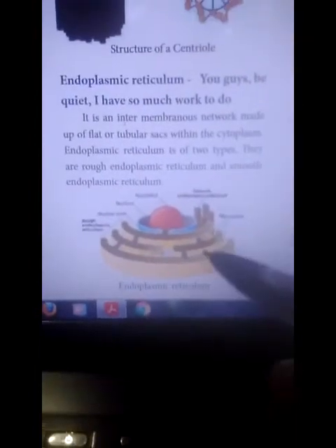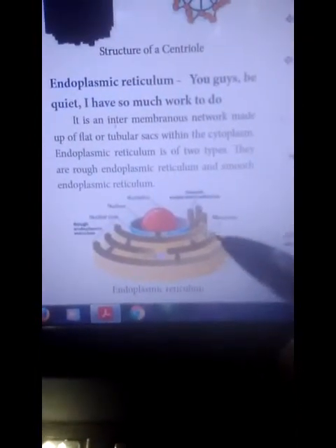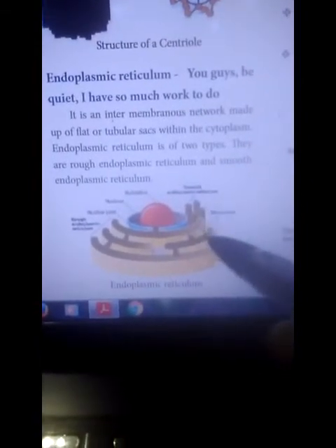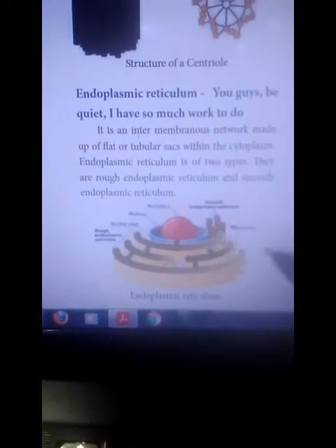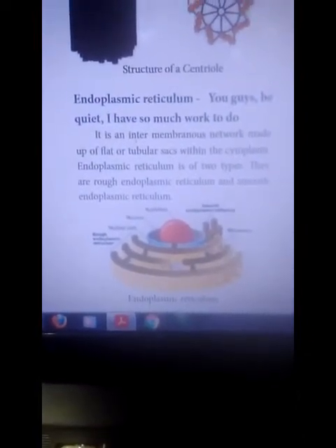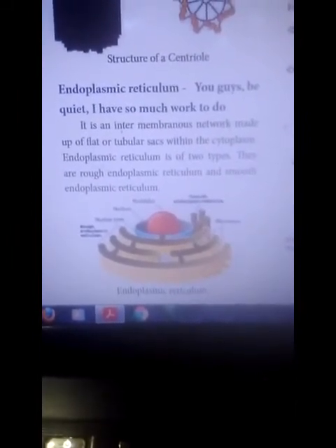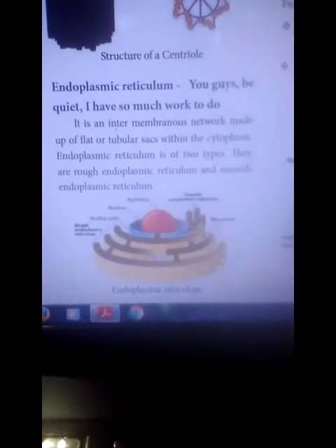This endoplasmic reticulum is adjacent or adjoining to the nuclear membrane. It is basically two types. RER means rough endoplasmic reticulum. This endoplasmic reticulum contains ribosomes attached to the outer side.